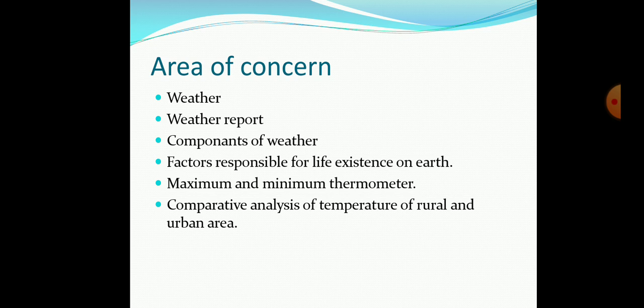This is a very important topic because in this topic you will be able to know what is the layer that surrounds the earth and what material it is made up of. The layer that I am talking about here is the ozone layer. So in this part you are also going to know about the ozone layer, and there are many more factors which are responsible for the existence of life on the earth.